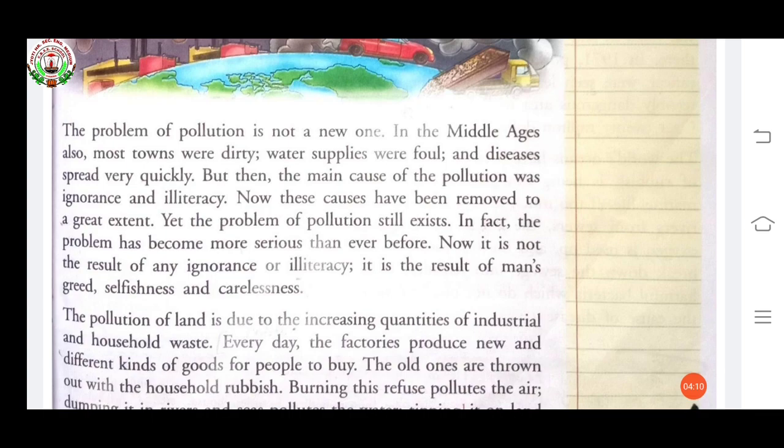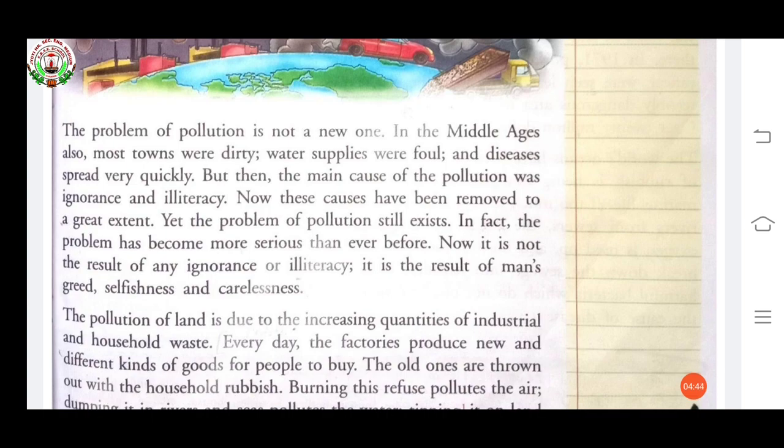Here, what are they saying? This problem, what problem? The problem of pollution is not a new one. Earlier also, in the Middle Ages, this problem existed. Most towns were dirty, water supplies were foul, and diseases spread very quickly. This happened earlier also. This problem is not new.